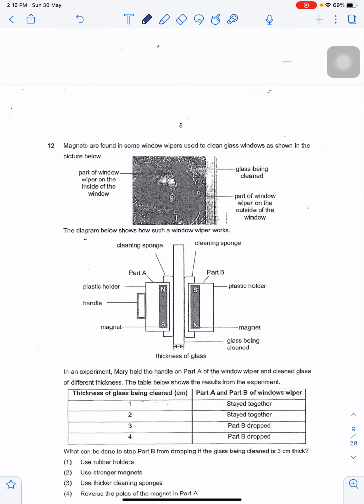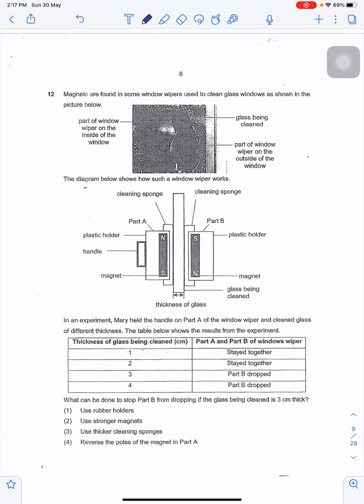Magnets are found in some window wipers used to clean glass windows as shown in the picture below. Okay, this picture is a little bit difficult to see, but we'll make do. The diagram below shows how such a window wiper works. In an experiment, Mary held the handle on part A of the window wiper and cleaned glass of different thickness. The table below shows the results from the experiment. So what can be done to stop part B from dropping if the glass being cleaned is 3 cm thick?